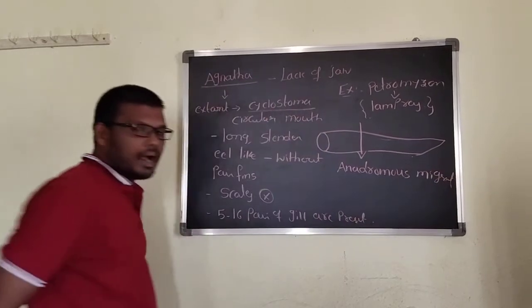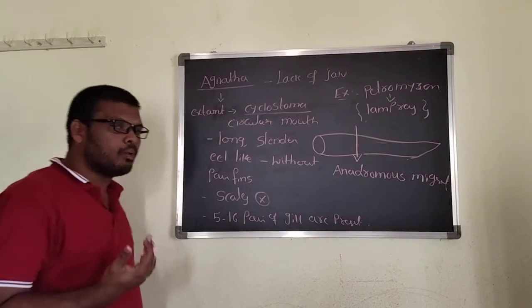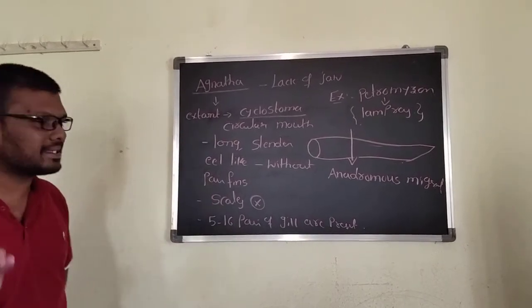Anadromous migration. What is migration? The organism moving from one place to another is called migration.